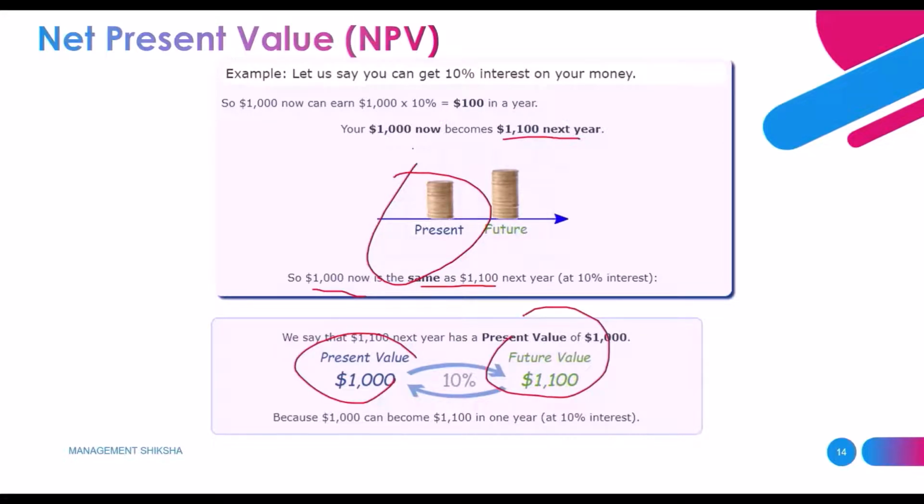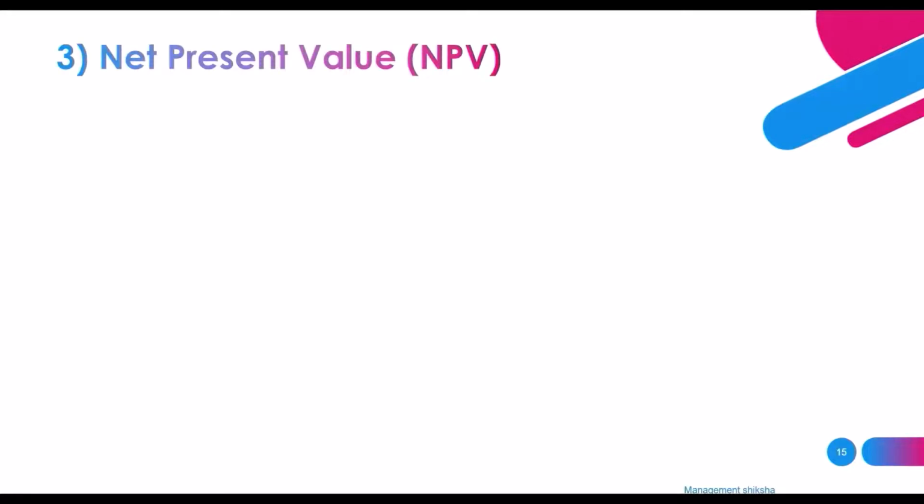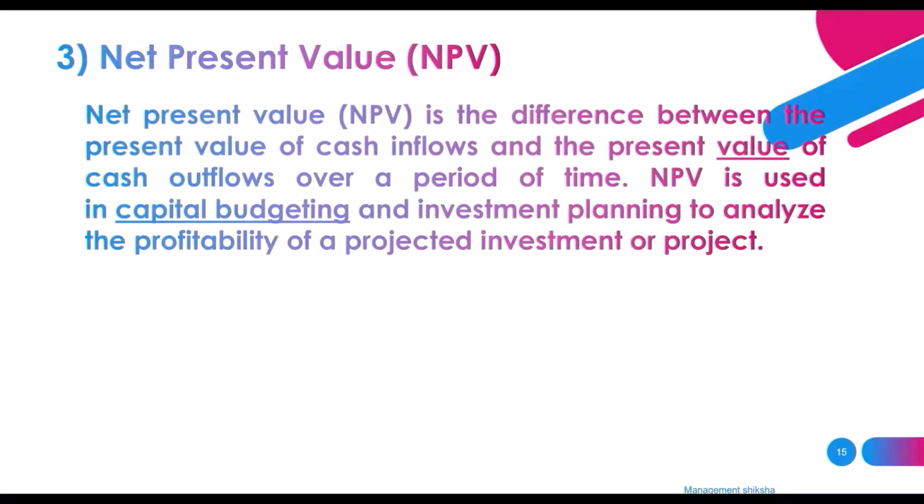To understand this in a better way, first we'll see the definition. The net present value is the difference between the present value of cash inflows and the present value of cash outflows over a period of time. The net present value is used in capital budgeting and investment planning to analyze the profitability of an investment. For calculating the net present value, there is one formula.